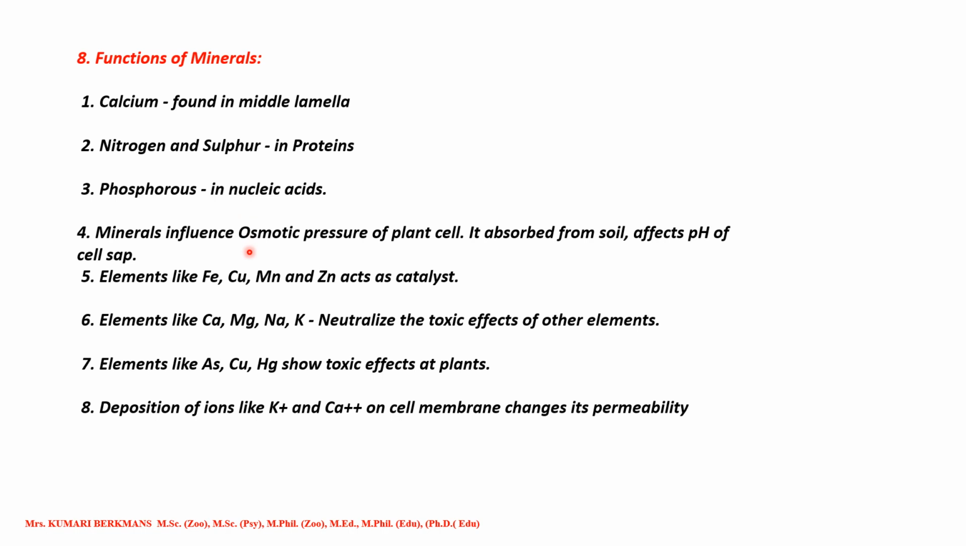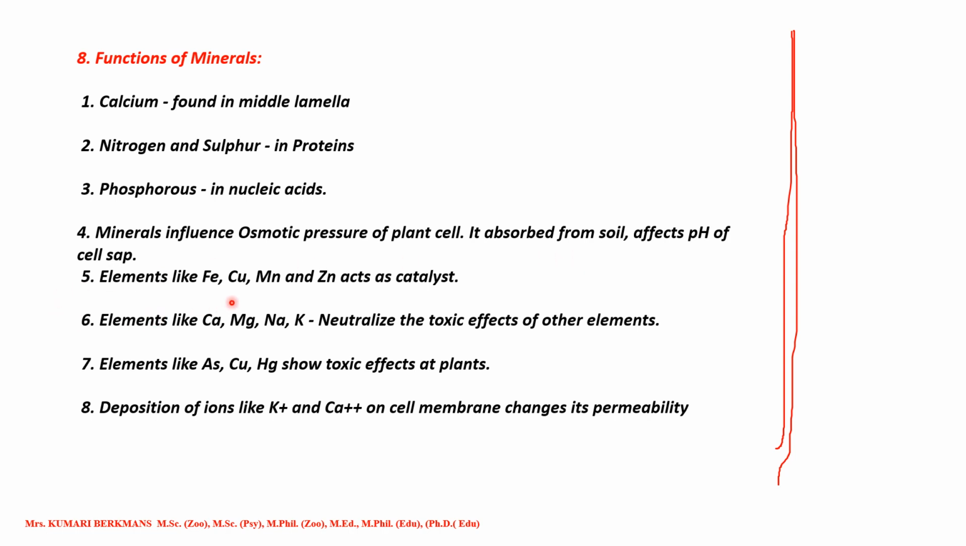Minerals influence the osmotic pressure of the plant cell. In a plant cell, most of the pressure is osmotic pressure. The water from the soil goes to the tip of the shoot only through osmotic pressure, so this is very important. Minerals absorbed from the soil also affect the pH of the cell sap.